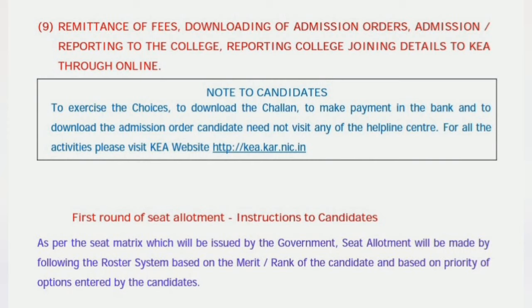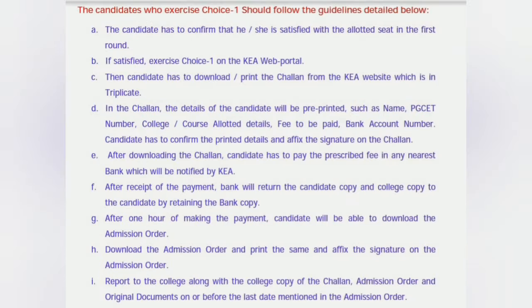Note that where we have to exercise the first option is the same website, kea.care. The students who want to exercise choice 1, which will be most students like you, because they don't want to go for the second round of counseling and are happy with the first round, then the candidate has to pay the fees and print the challan from the KEA website.